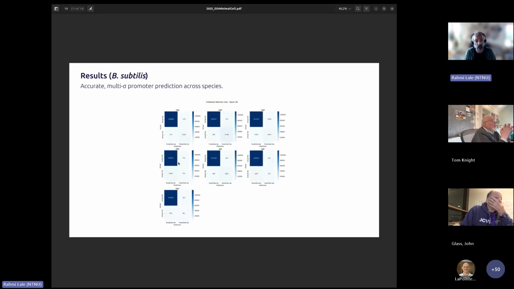And one of the other aspects of this promoter prediction is that we are not simply knowing whether you have a functional promoter or not, but we are also able to tell with certain predictive accuracy which sigma factor happens to be present in the given sequence. And this is just a demonstration of 7 sigma factors from Bacillus subtilis, mapped on the Bacillus genome.